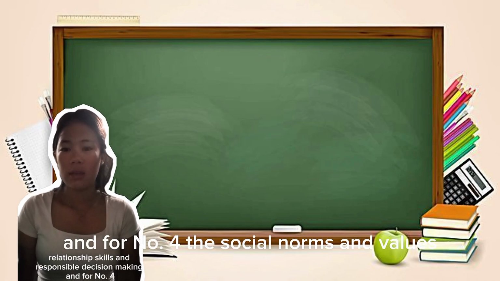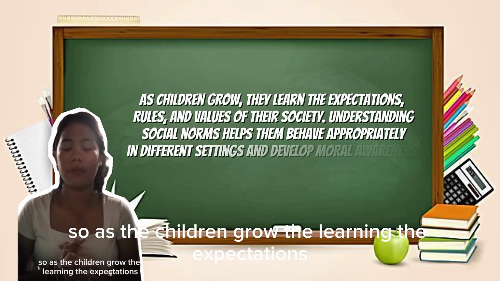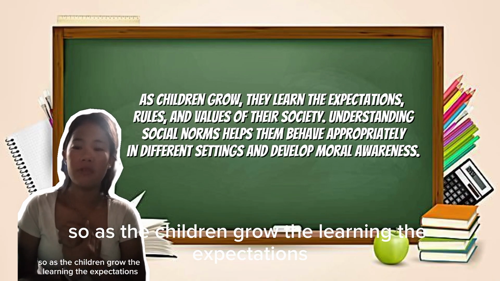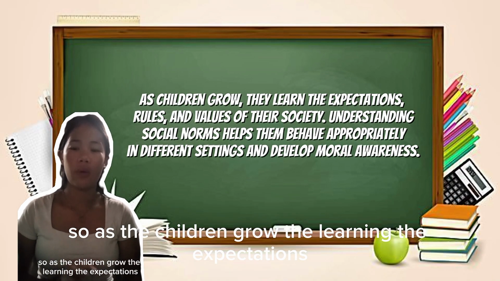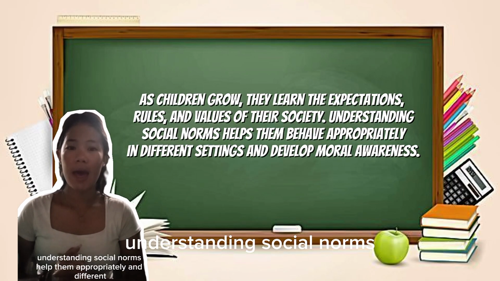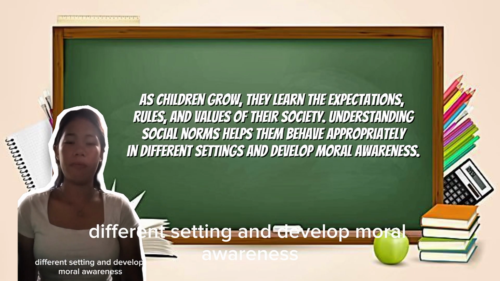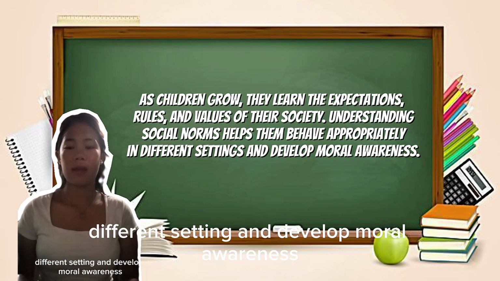And for number four, the social norms and values. As children grow, they learn the expectations, rules, and values of the society. Understanding social norms helps them behave appropriately in different settings and develop moral awareness.